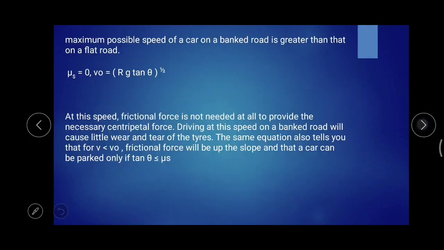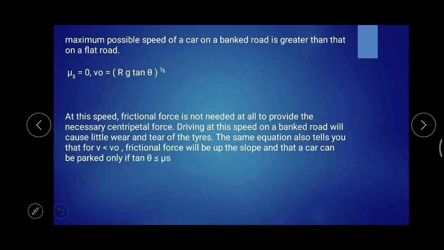Now, as we are comparing the maximum velocity for a banked road as well as a flat road on a flat surface, you can see that the Vmax value will be larger in the case of the banked road. That Vmax value will be Rg into tan theta all raised to 1 by 2.